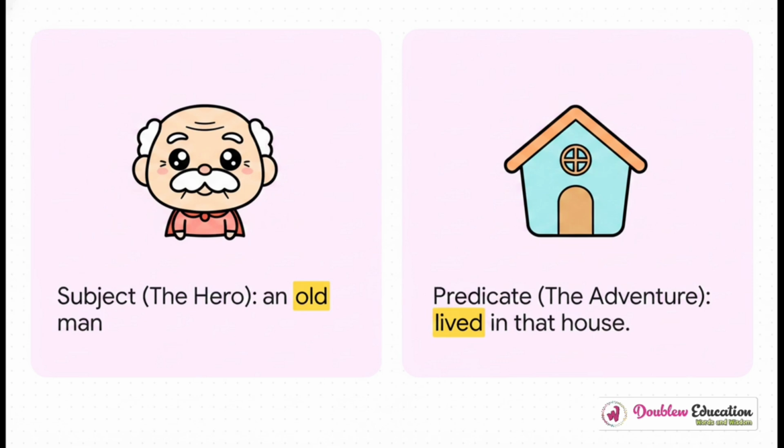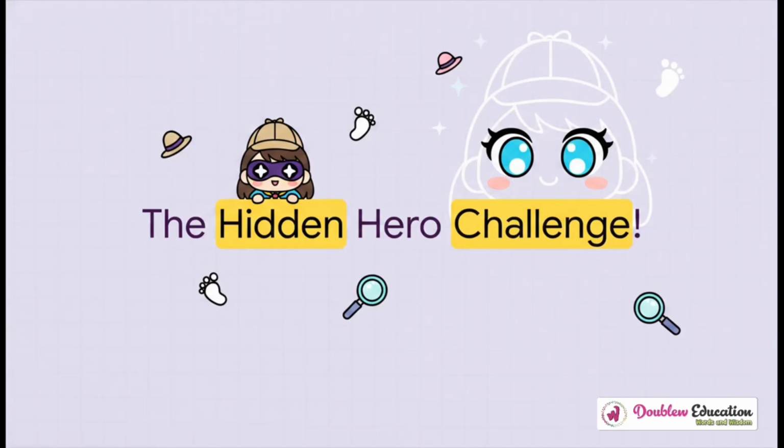And the answer is an old man. He's our hero. He's our subject. So the adventure, the predicate, is "lived in that house." So always remember, the hero can pop up anywhere, in the middle or even right at the end of a sentence. Okay, it is time for the final expert level puzzle.